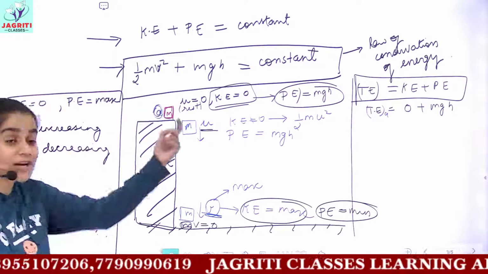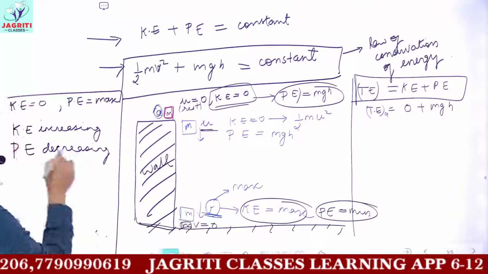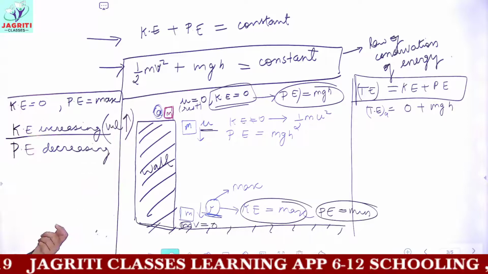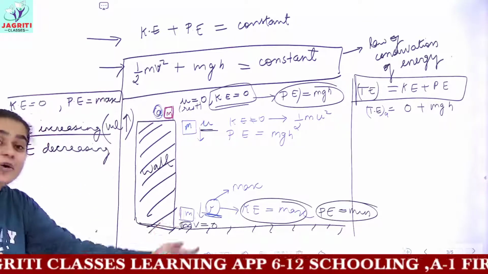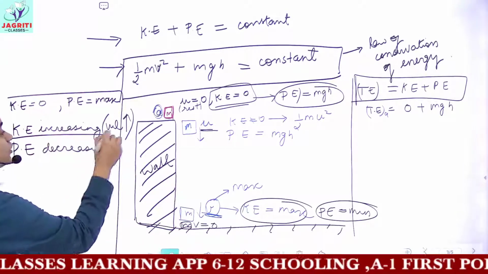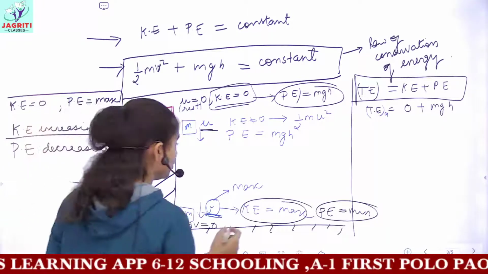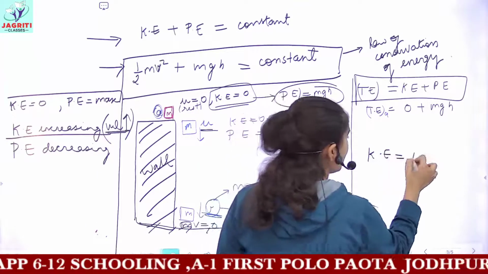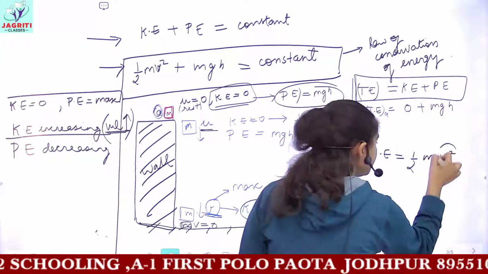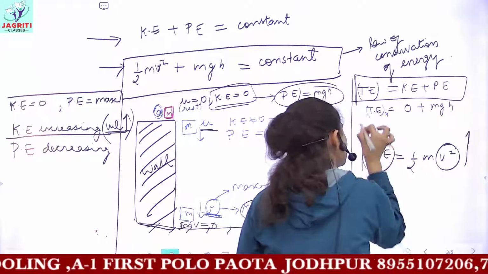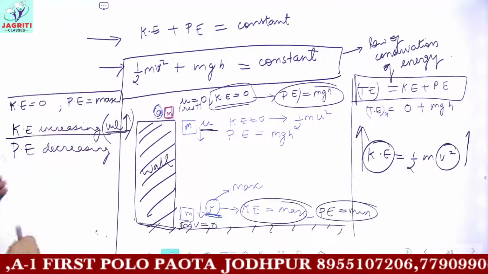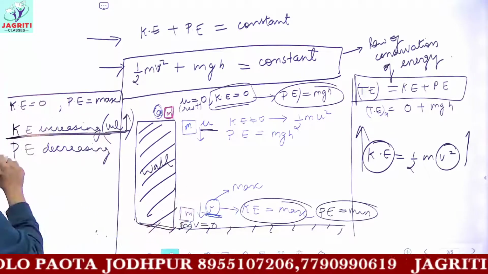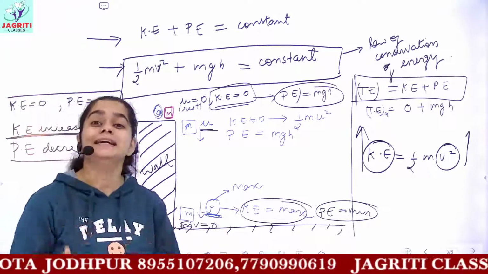During its travel, when it was free falling, the kinetic energy was increasing. Why? Because the velocity is continuously increasing. Because the object is undergoing acceleration, so we can say the velocity will increase. And if the velocity will increase, you have the formula of kinetic energy to be half mv square, so kinetic energy also increases. So in this condition the kinetic energy is continuously increasing, but the potential energy is decreasing.